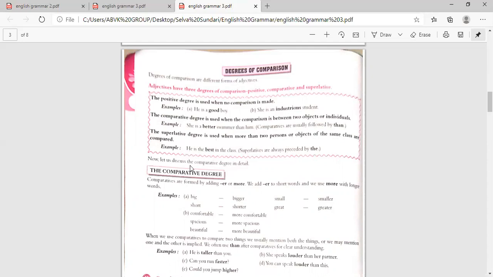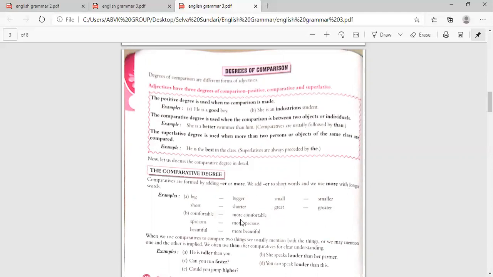Now, let us discuss the comparative degree in detail. The comparative degree is formed by adding er or more. If the word is short, we add er, otherwise we use more. We add er to short words and we use more with longer words. Example: big became bigger. Small became smaller. Short became shorter. Great became greater.